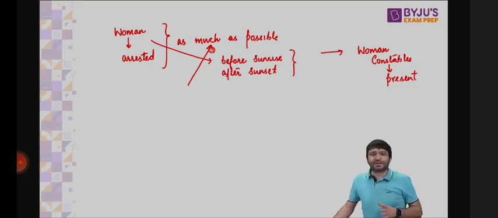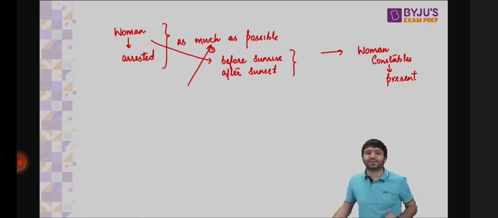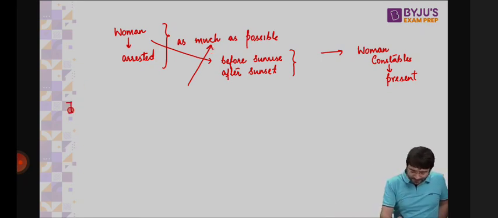And whenever a woman is to be arrested, a woman constable should also be present. But this is as much as possible. If a woman is under flight risk, that means if we don't arrest this woman right now, she may leave this country or she may threaten the witness, then the police can arrest this woman even after sunrise, even before sunset. And the court has further said, jail is an exception.